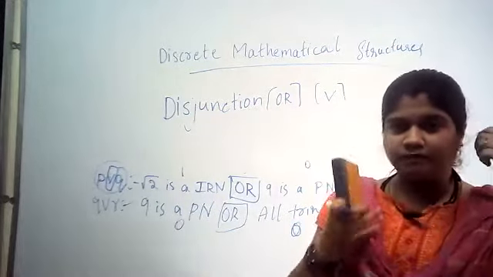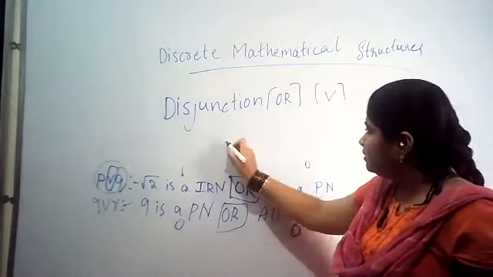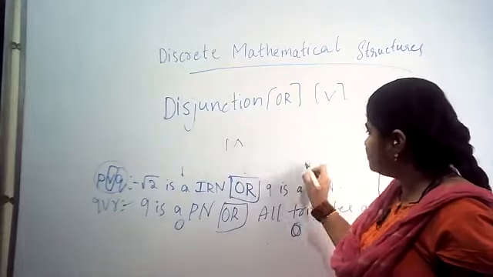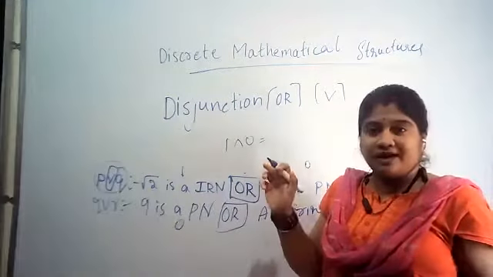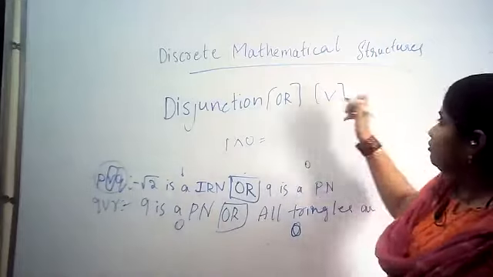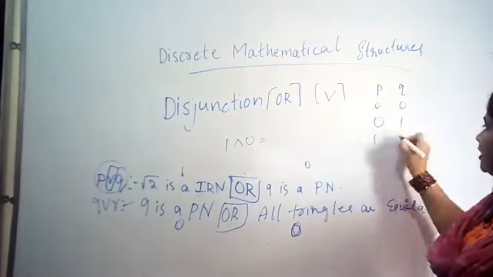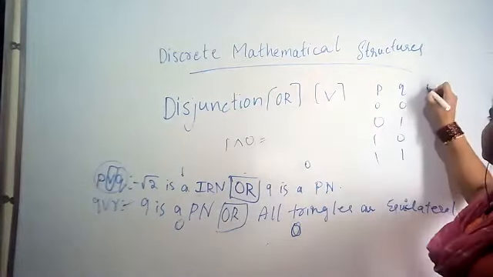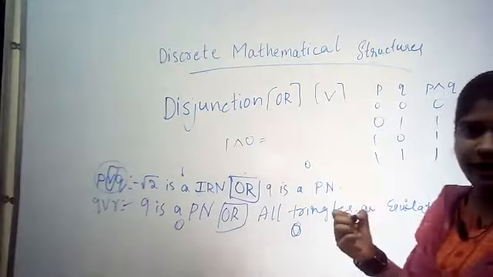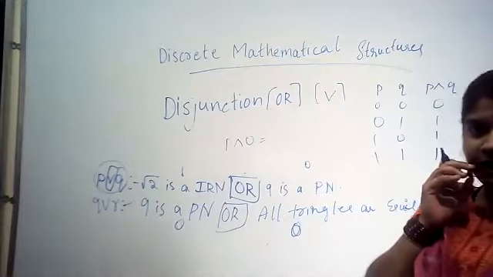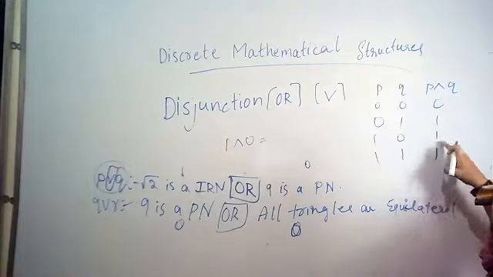One second. Okay. Now, what is 1 disjunction 0? Or when you consider the OR gate: P, Q, 0 0, 0 1, 1 0, 1 1. This is P disjunction Q. 0 0 is 0, the rest are 1, because it is an OR gate. So, 0 0 is 0, 0 1 is 1, 1 0 is 1, 1 1 is 1.